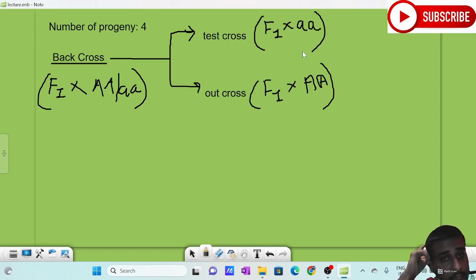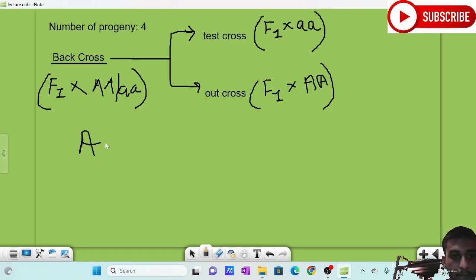Why is it given as test cross? You know, in F1 generation we will get heterozygous gametes, right? So usually test crosses are done for any organism to understand whether the organism is in the heterozygous form. If the organism is in the heterozygous form, then the ratio of the progeny will be 1:1. Yes, we will do the cross right now. I am taking the F1 generation. F1 generation is in heterozygous form.